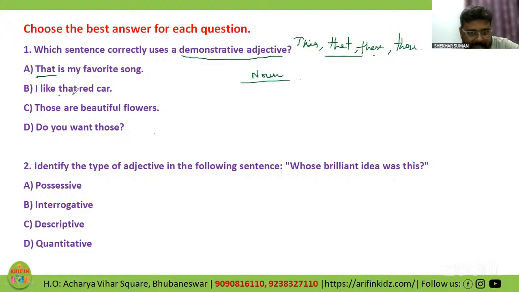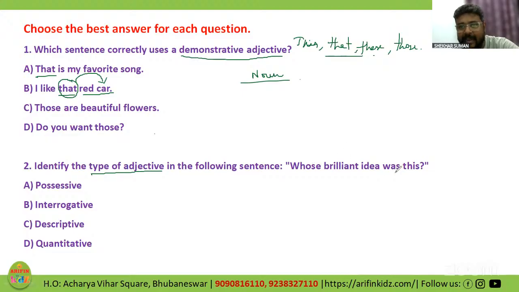I like that red car. That is over here a demonstrative adjective because it's demonstrating the car. Red is of course a quality. So option B is the right one. Number 2, identify the type of adjective in the following sentence. Read the question properly. Don't be in a hurry.